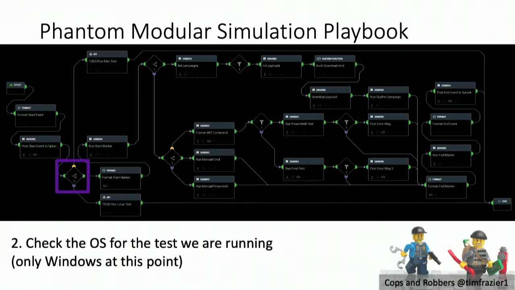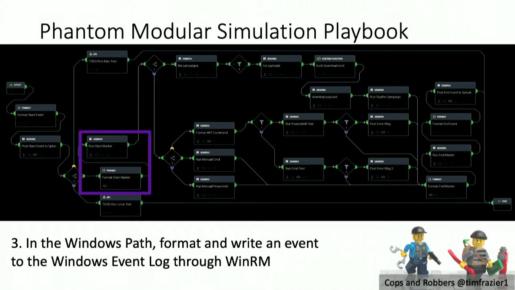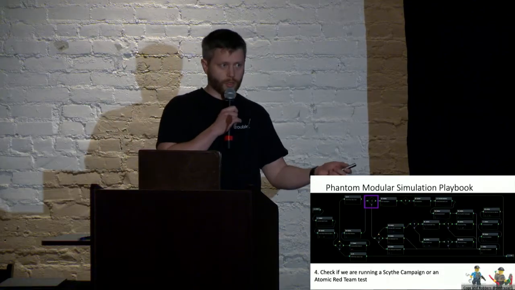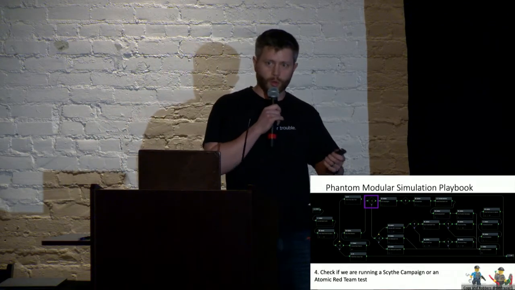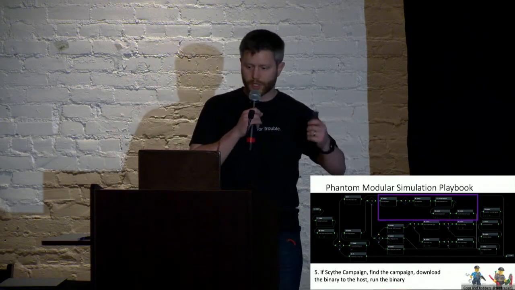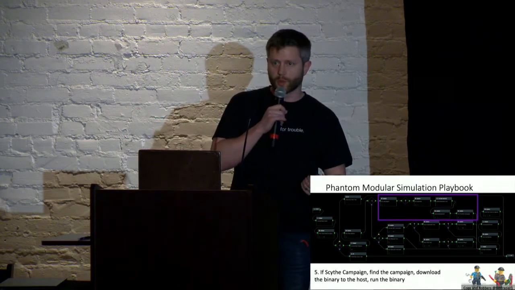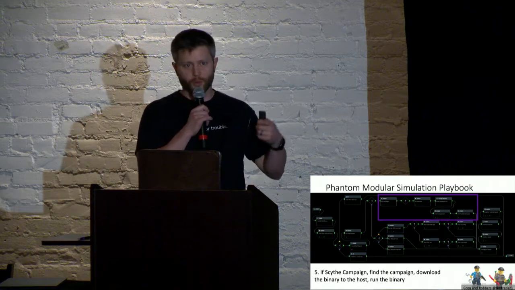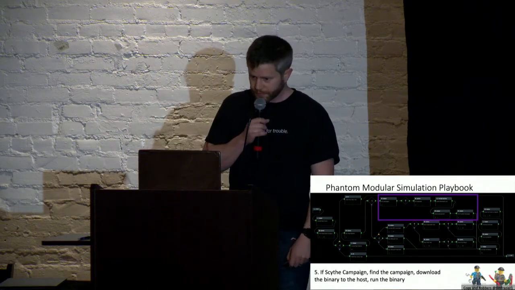There would be mechanisms in here, and it should be pretty straightforward. I just haven't done it to make it work on Mac and Linux. Right now, we're only supporting Windows. Once we get into Windows, we'll go direct and make an event in the Windows event log for what we're doing. Then we check, do we want to run an Atomic test, or are we running a more advanced campaign with Scythe? If we're running an advanced campaign with Scythe, we'll kick that off, download that binary to the Windows host, and then it will run that series of tests that we're doing.